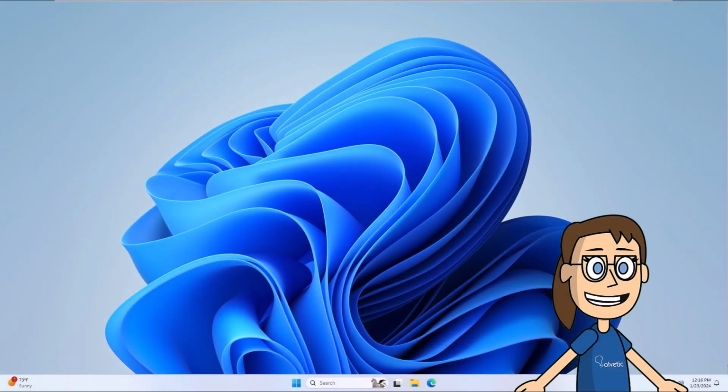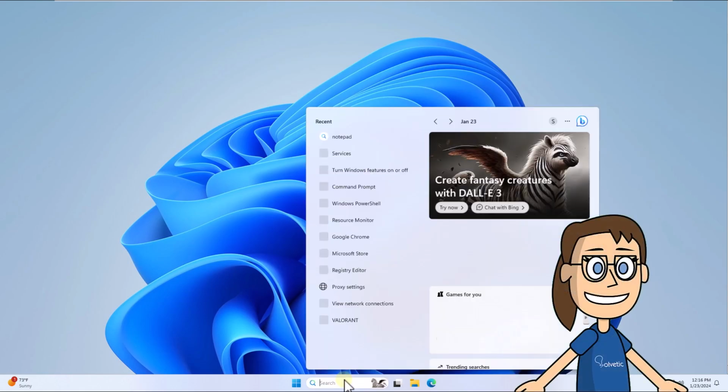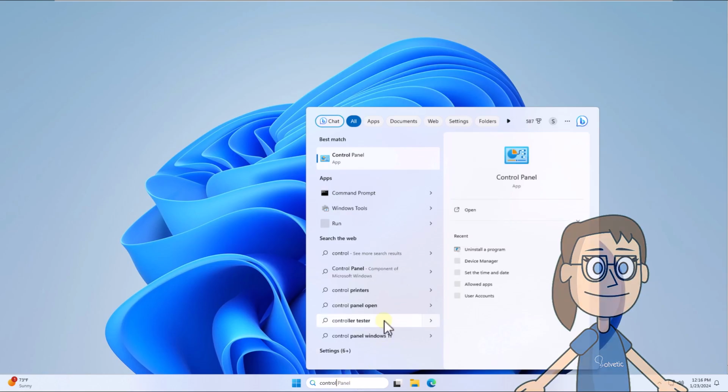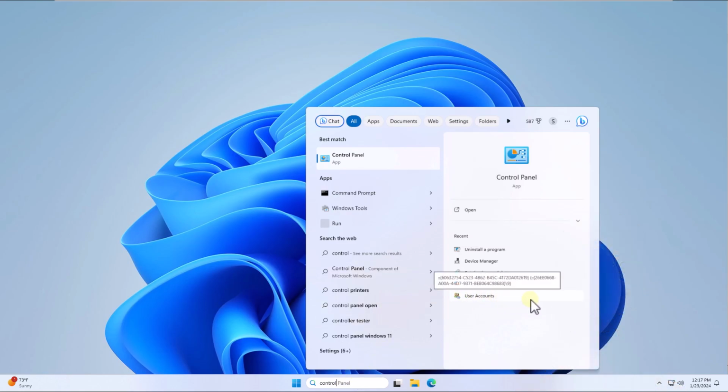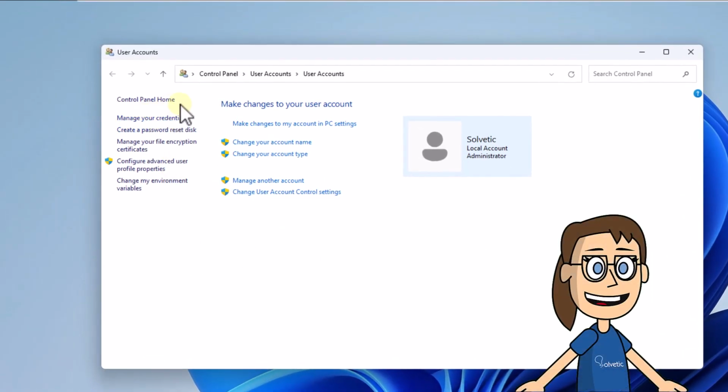Today in Solvetic, we will see how to fix the error "the credentials supplied are not sufficient to access this printer." To start, in the search box, enter Control. Click on User Accounts. After this, click on Manage Your Credentials.